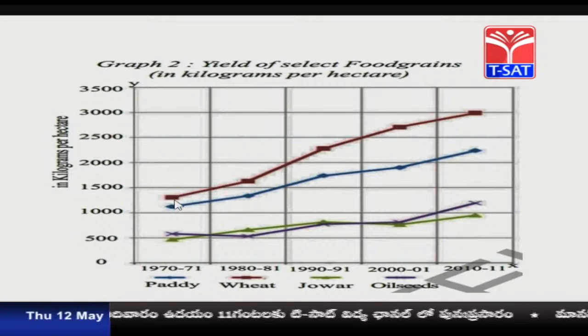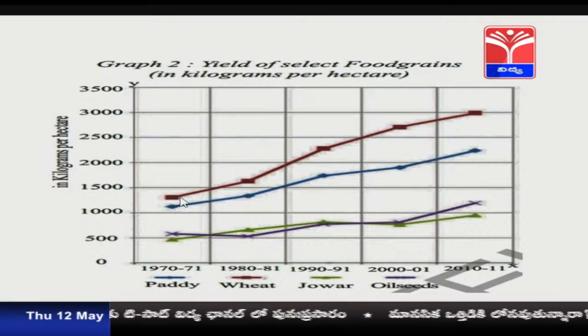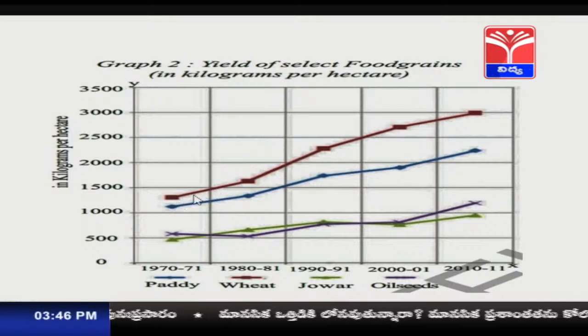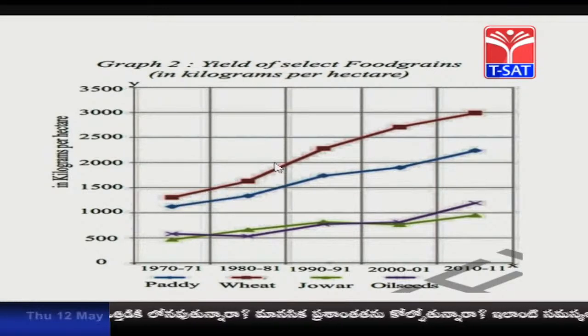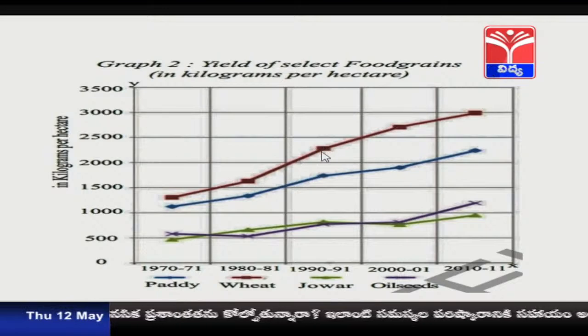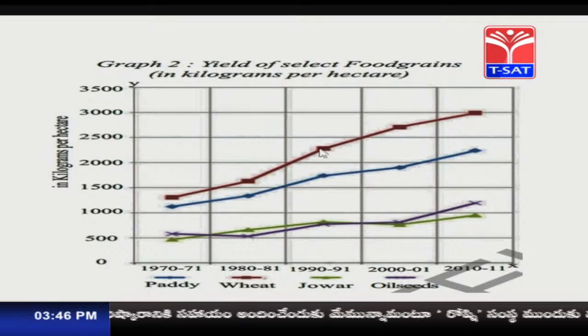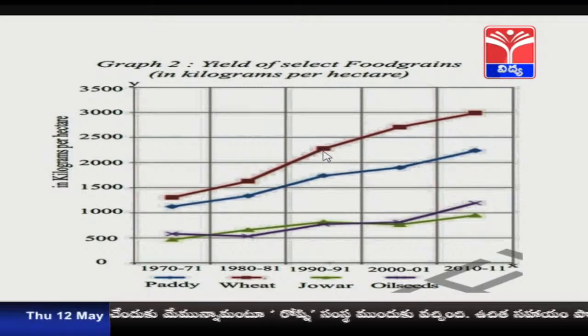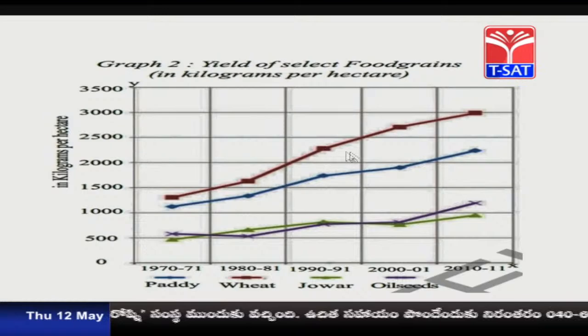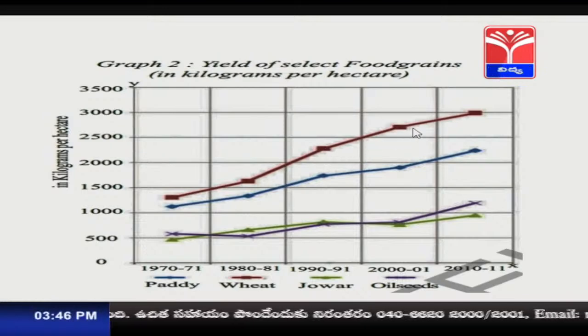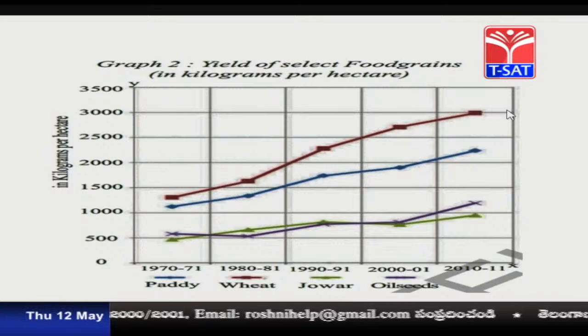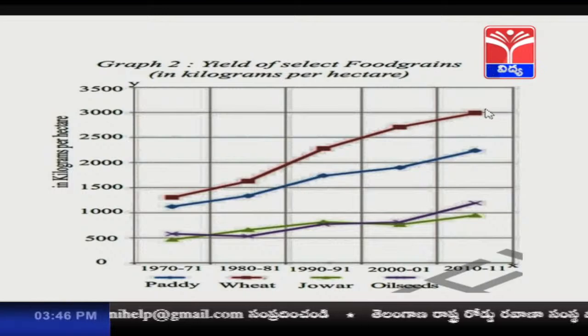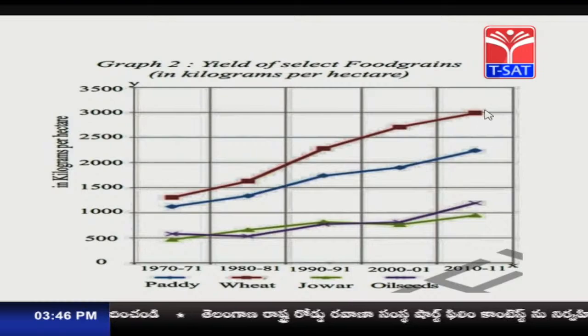So, in the year 1970-71 it was only 1300 kilograms per hectare, but still you can find an increasing trend of the wheat crop. In the year 1990-91 you can see that there is a constant increase, up to 2300 kilograms per hectare, and still it has further improved, and in the year 2010-11 it reached up to 3000 kilograms per hectare.